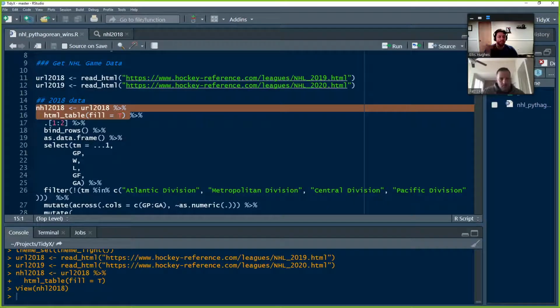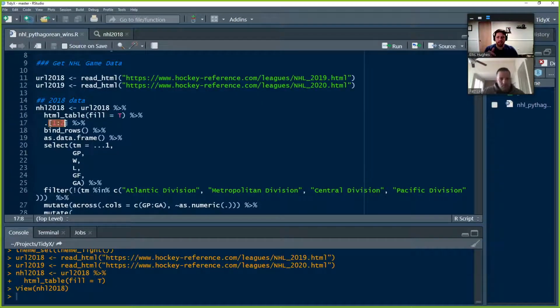So what we're going to do is you can subset a list by its elements. We're going to take the list of tables. What we really care about are the first two tables that exist, so 1 to 2. If I wanted to subset the list to keep the first 3 elements, I'd do 1 to 3. You could also do a vector of 1, 5, 7 if those were the tables you wanted to keep. So we're going to do 1 to 2. We want to keep those 2 tables and bind them together. So it combines the 2 different tables into a single table for us.